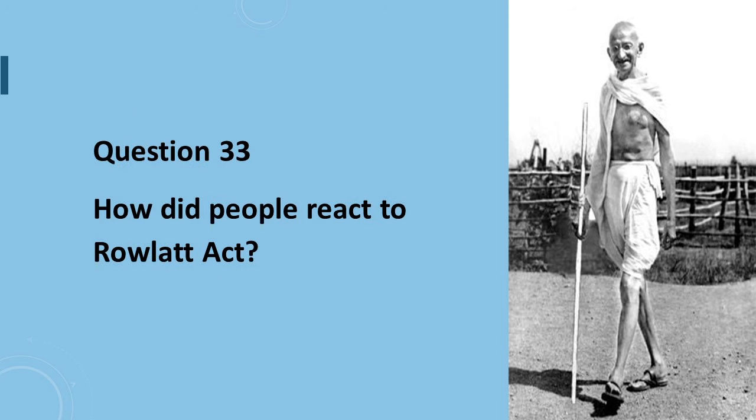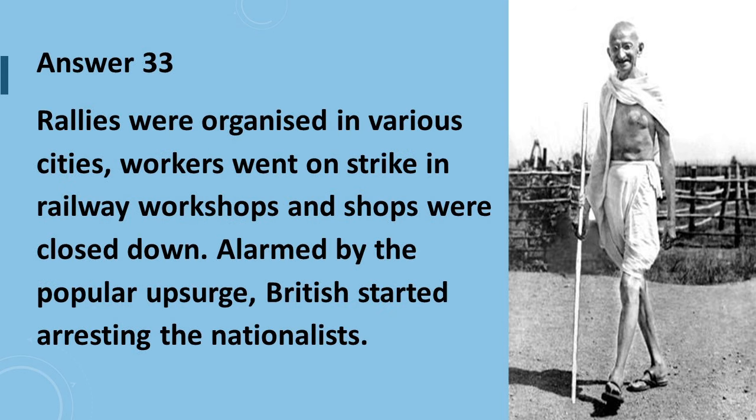Question 33 is, how did people react to the Rowlatt Act? Answer to question number 33 is, rallies were organized in various cities, workers went on strike in railways and workshops, and shops were closed down. Alarmed by the popular upsurge, the British started arresting the nationalists.